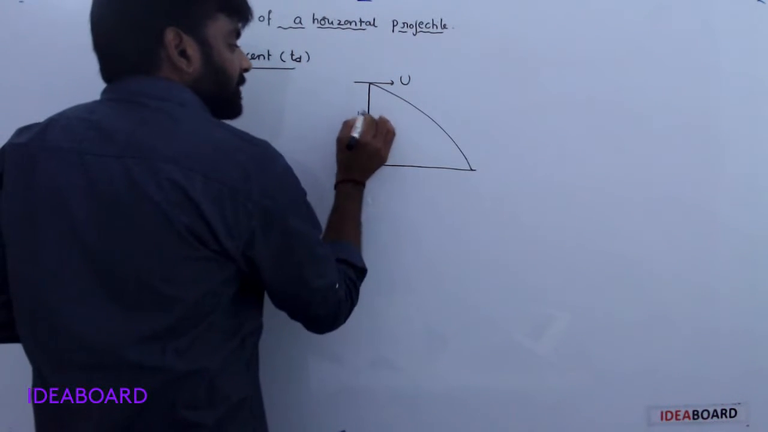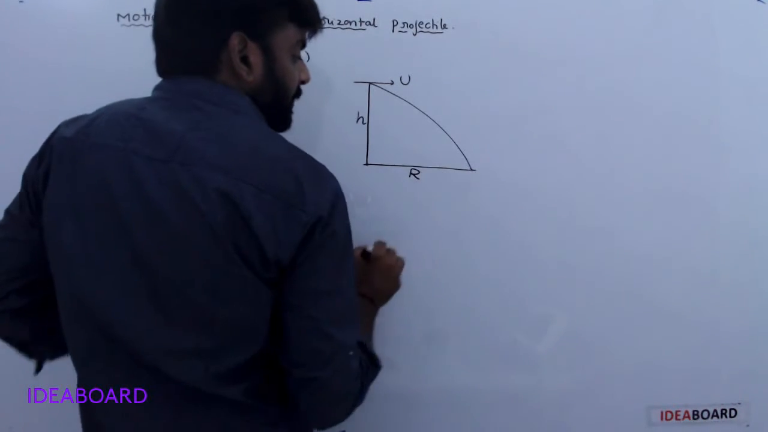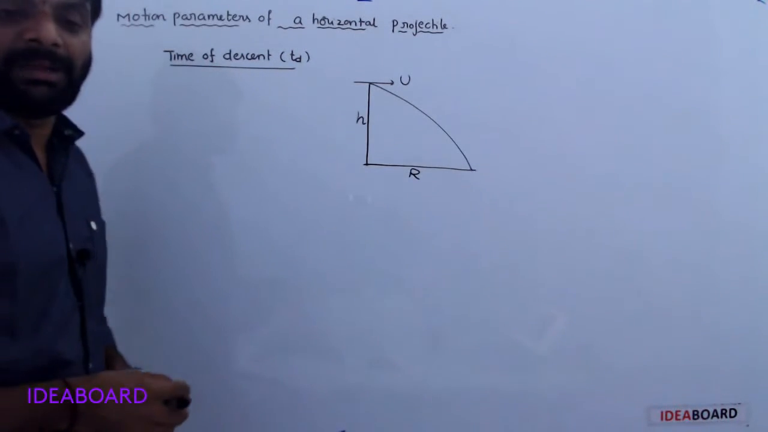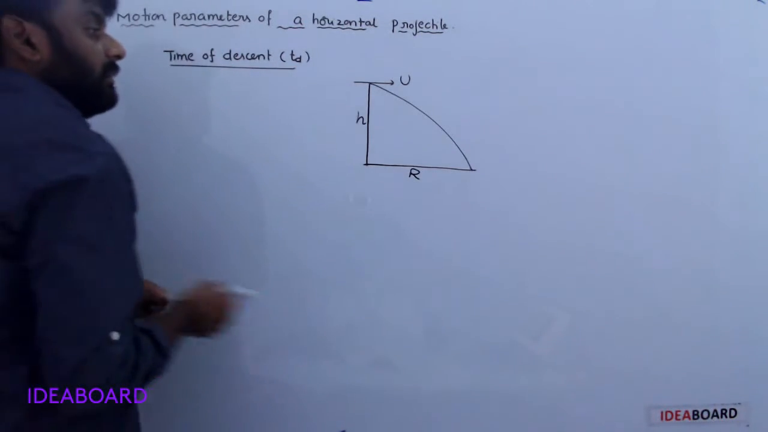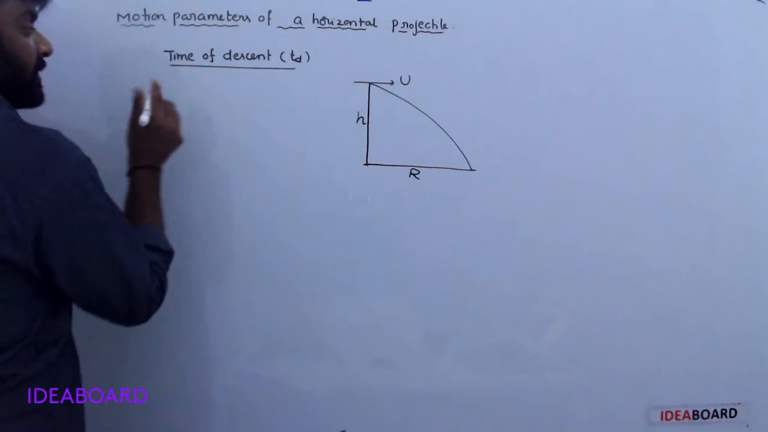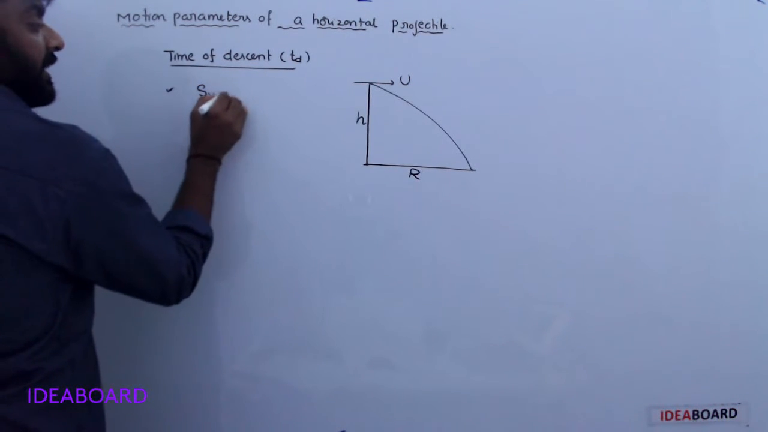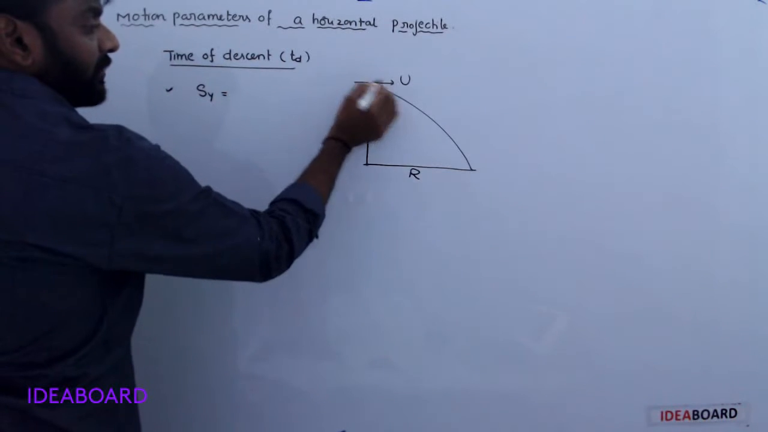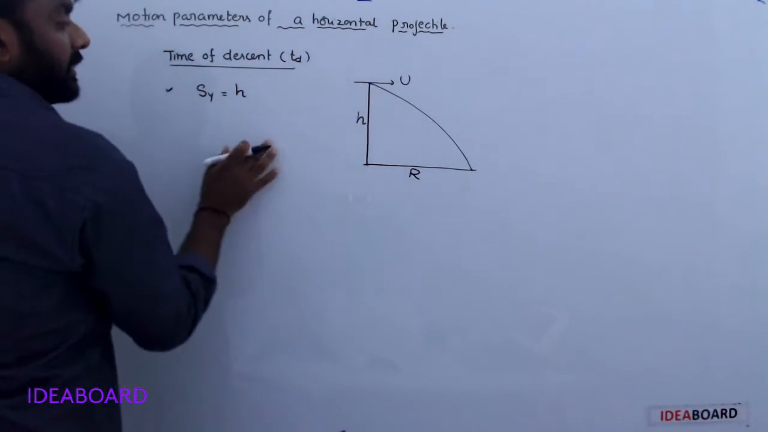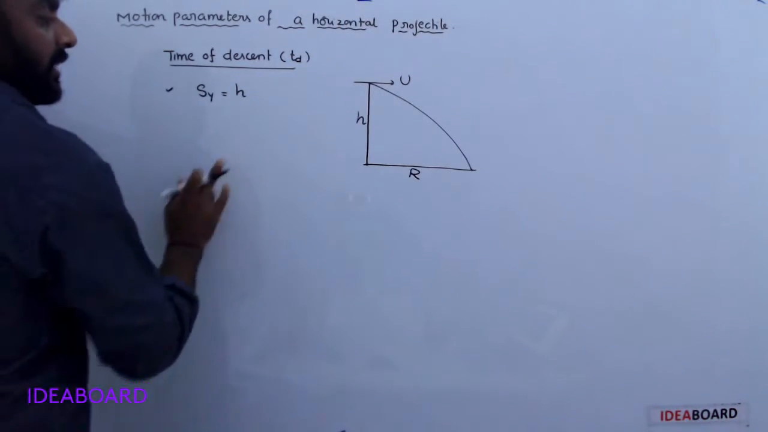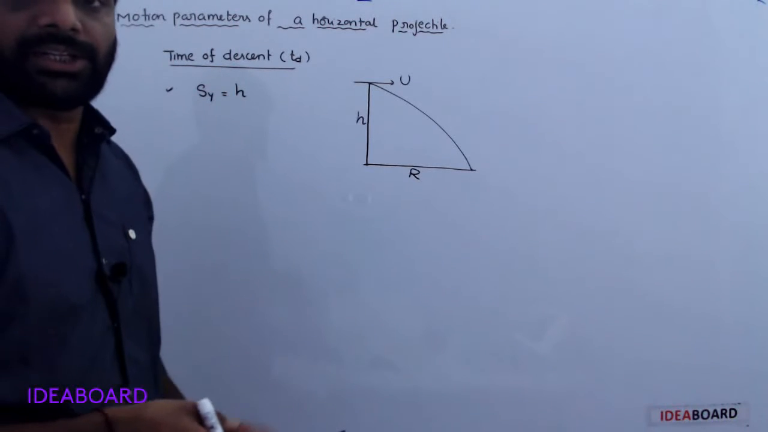Okay, h. The horizontal maximum displacement is range. Now, first of all, displacement: the initial point is this one, the final point is the ground. That means the traveling height is h. Understood?